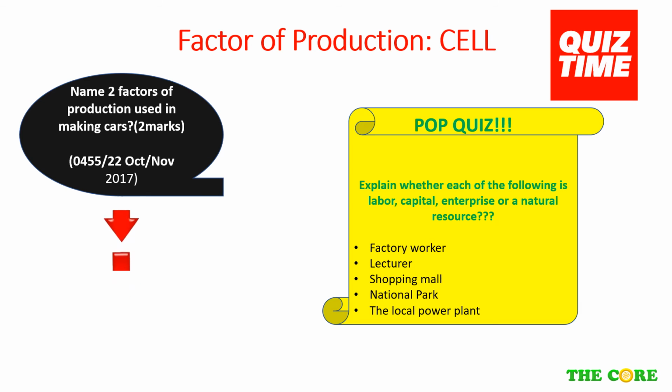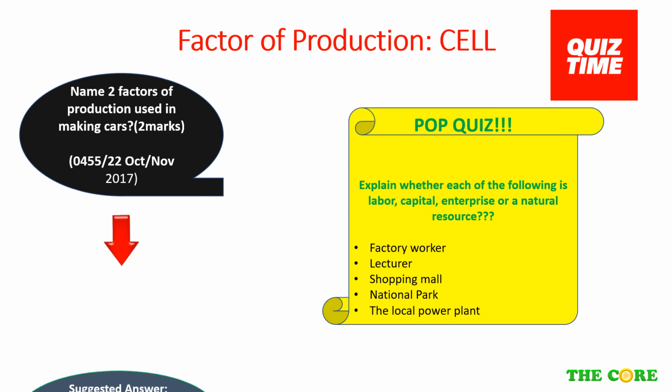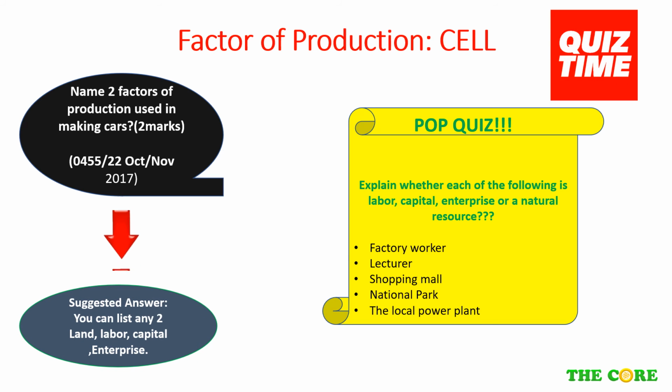As mentioned, factors of production are categorized into 4 divisions, which are capital, enterprise, land, and labor. And the suggested answer is you could list down any two from the 4 factors of production.